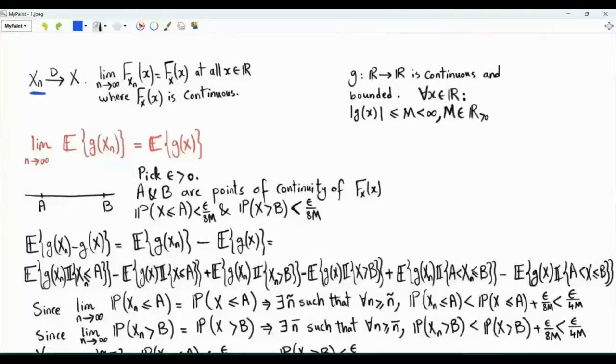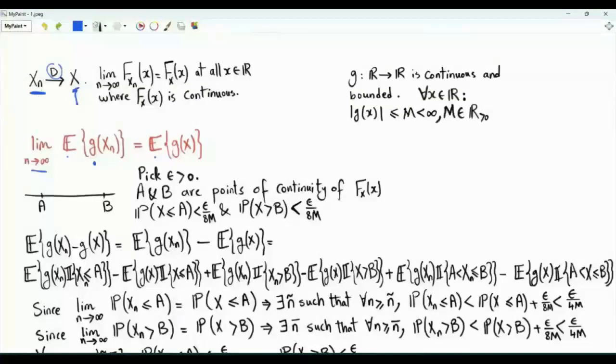We are interested in this result. We have a sequence of random variables, X_n, converging in distribution to the random variable X. We want to show that for a continuous bounded function g, the expectation of g of X_n tends to the expectation of g of X as n tends to infinity.